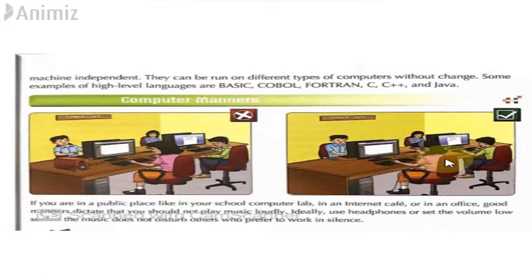So that they do not get disturbed, and there is no chaotic environment, you should use a hands free or a headphone set while playing music or any videos, so that there is no noise pollution and people are not disturbed by your presence. These are basic computer manners that you should know.